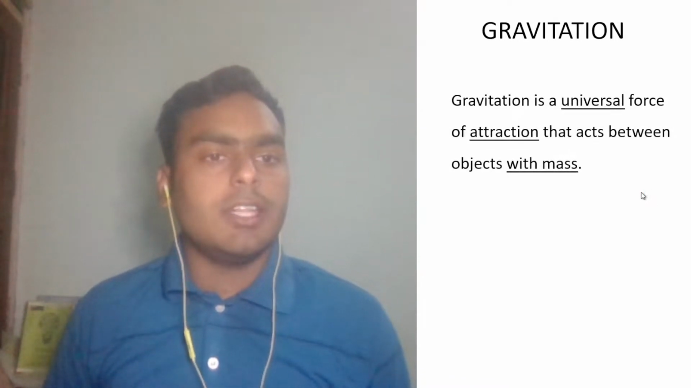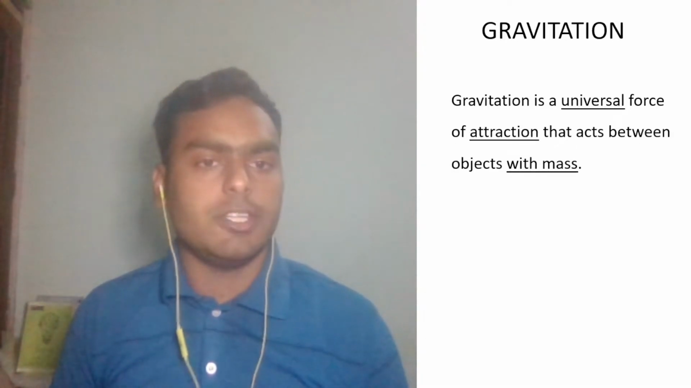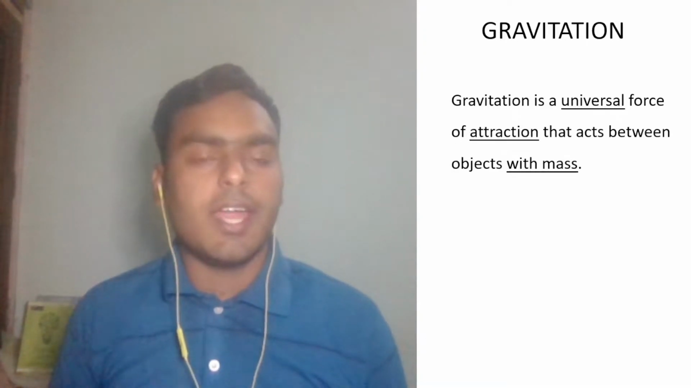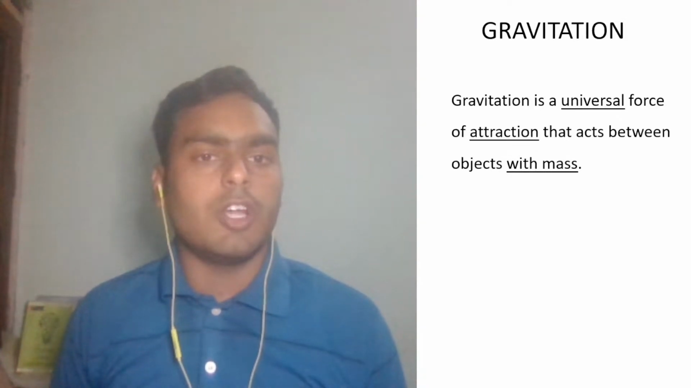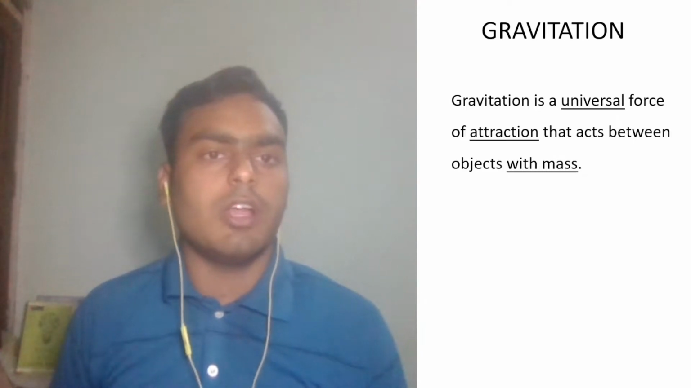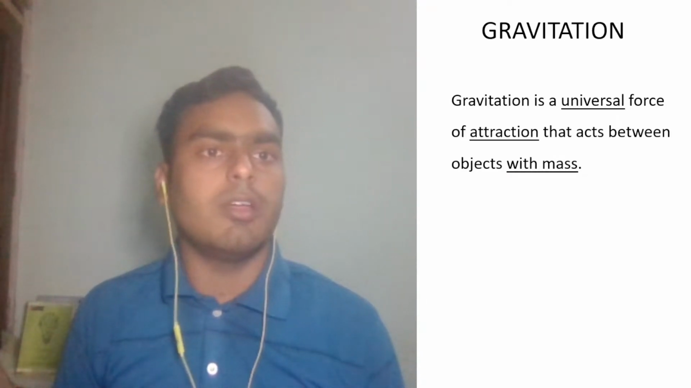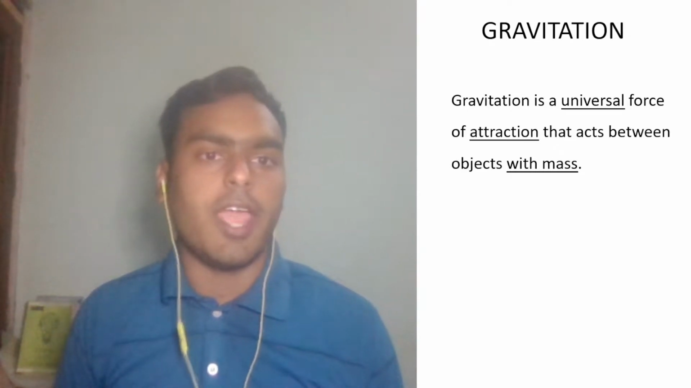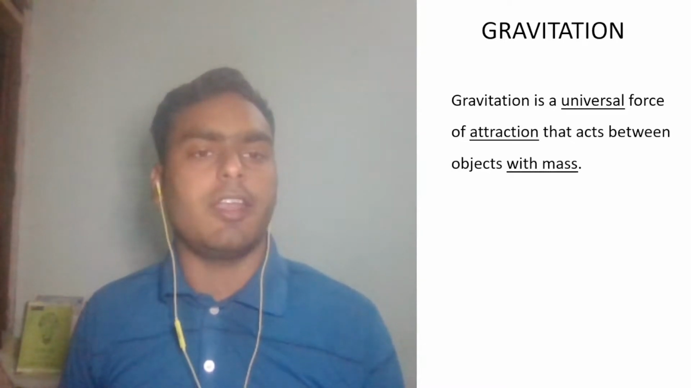So from definition, gravitation is a universal force of attraction that acts between objects with mass. Notice here I underline three words. Gravitation is a universal force. What is a universal force? That gravitational force will work across all the universe. It will work in my home. It will work on moon, sun, earth or any other distant planet or galaxies. And gravitation is a force of attraction.